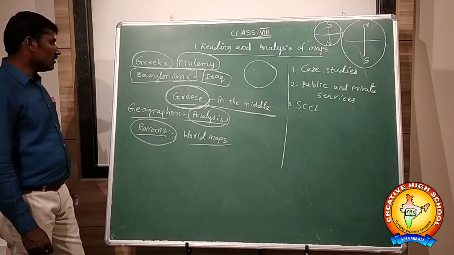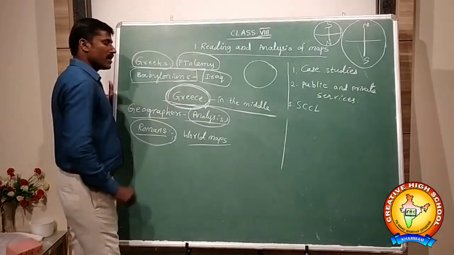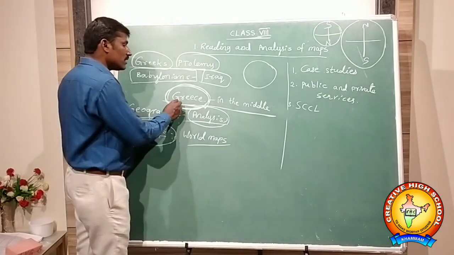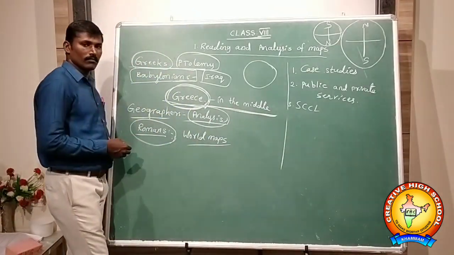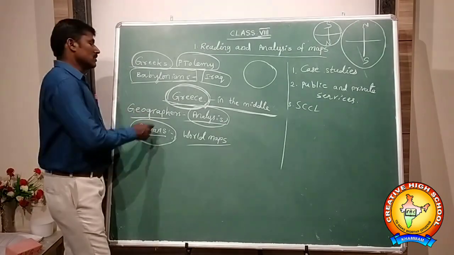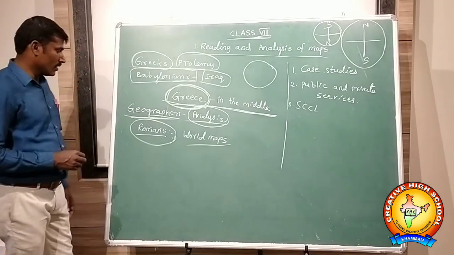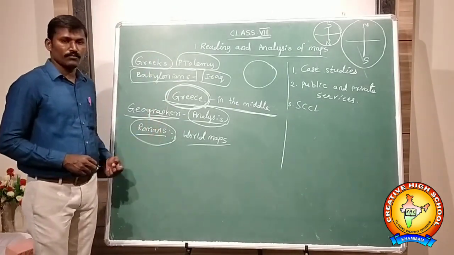The next one is the Greeks, who also prepared maps. They placed Greece in the middle of the map. Geographers also started analyzing these maps by using the history of these maps.